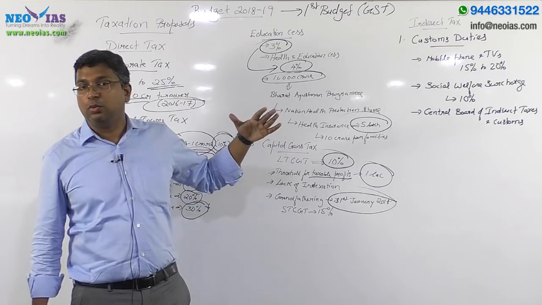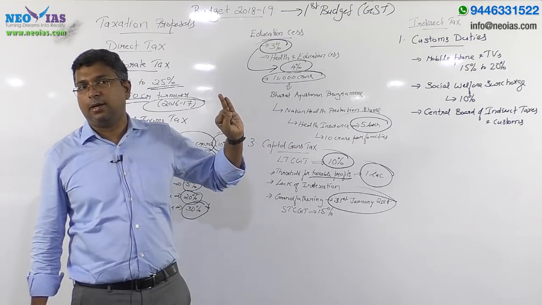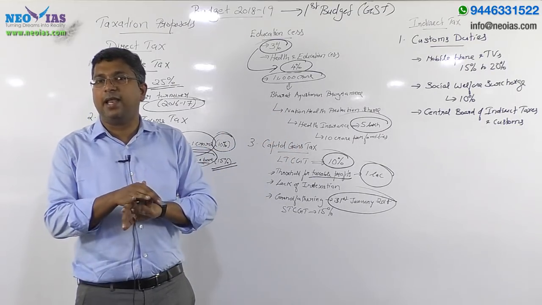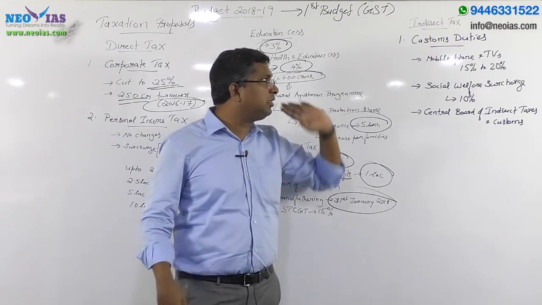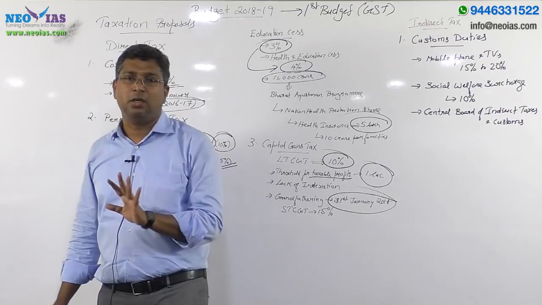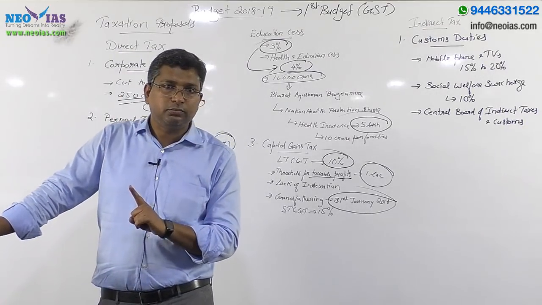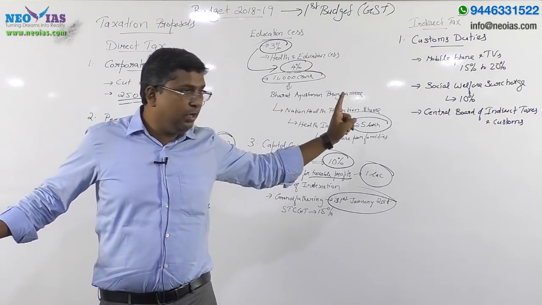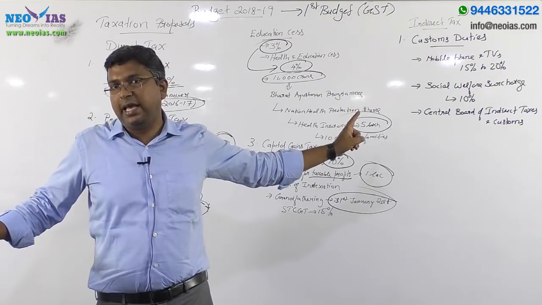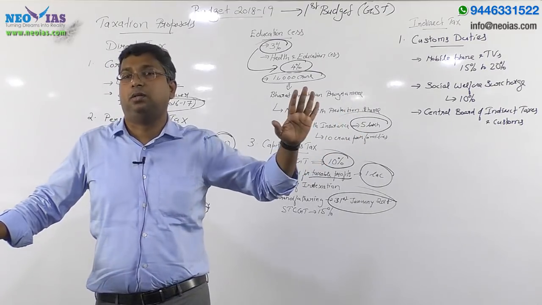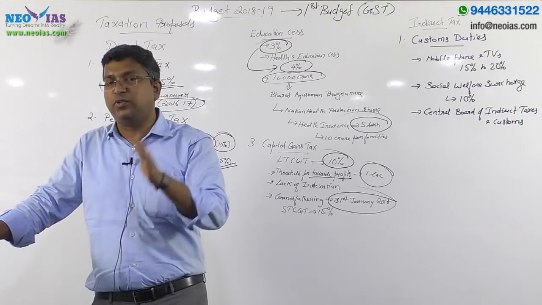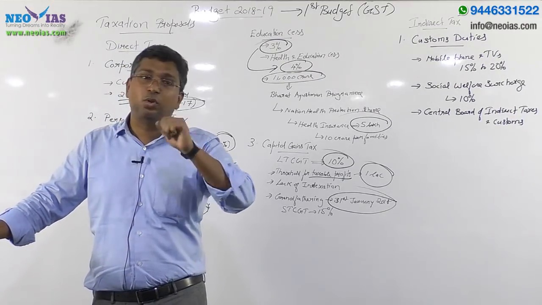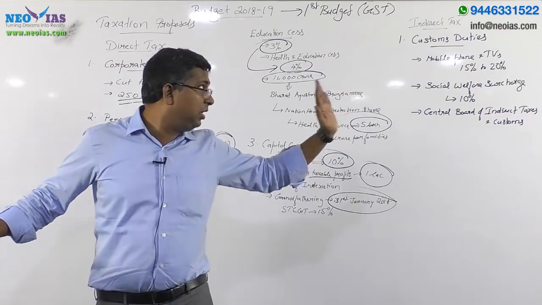Now, 2 major indirect taxes, that is union excise duty and service tax, are merged with GST. And in relation to customs duties, keep this very important point: this is one important indirect tax of the union government which is not included under GST. Additional customs duty has been included, but not the customs duty.